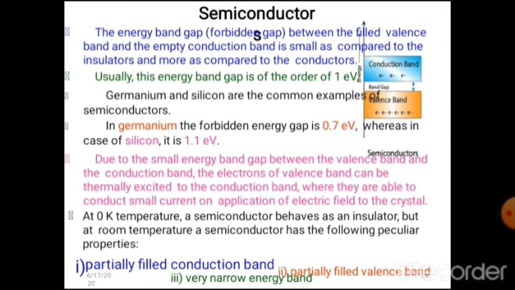At 0 Kelvin temperature, a semiconductor behaves as an insulator, but at room temperature a semiconductor has the following properties: partially filled conduction band, partially filled valence band, and a very narrow energy gap.